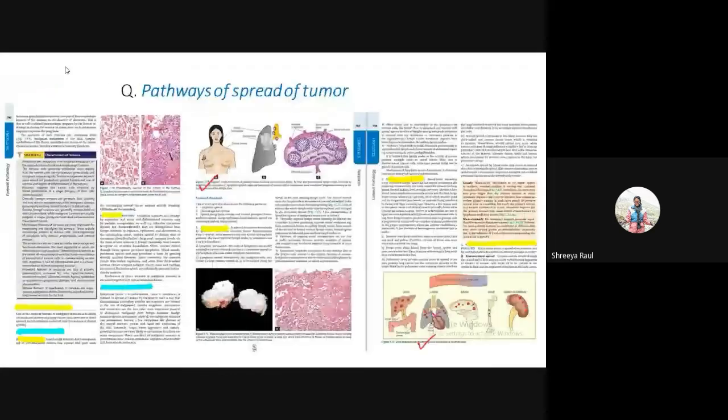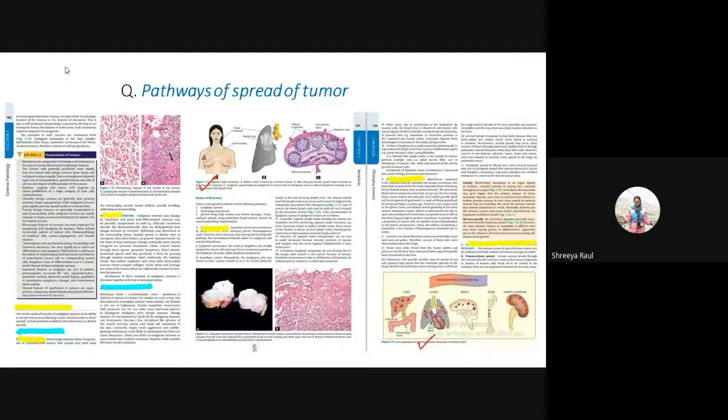Yeah, see. So for example, this one. We look at a question on pathways of spread of tumor. So you're just going through your book again, revising stuff, and also preparing for the examination. Now you see that this particular question is like 3 pages long in Harsh Mohan. I'm sorry, I think the headings are not visible, but it's okay. Like I said, look at the headings.